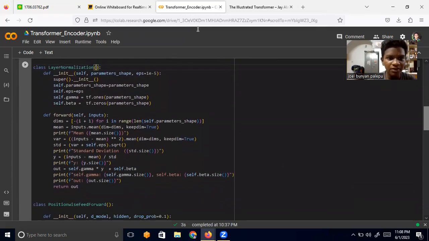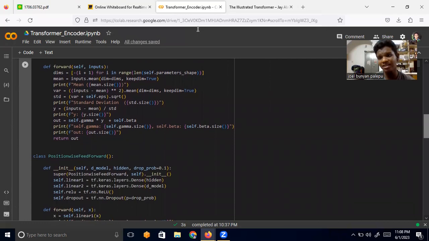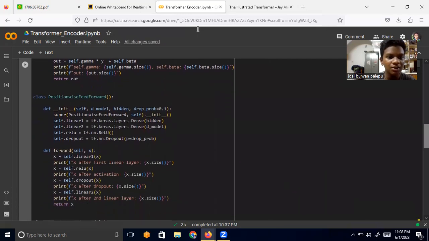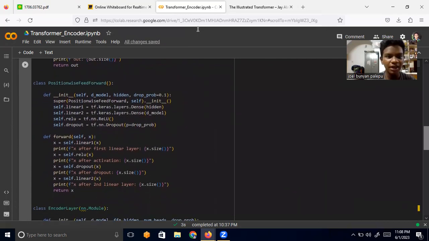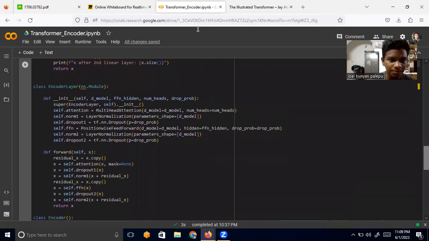And then we have layer normalization. You know about normalization, right? I already told you about that: subtracting the mean and dividing by the standard deviation, to actually normalize the data. And then we have the position-wise feed forward network, just a classic dense layer. We'll do a dense layer.